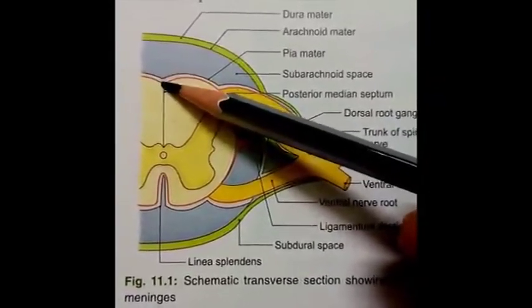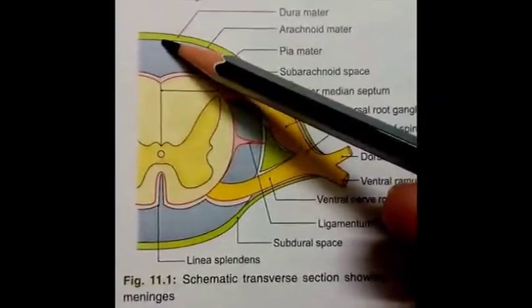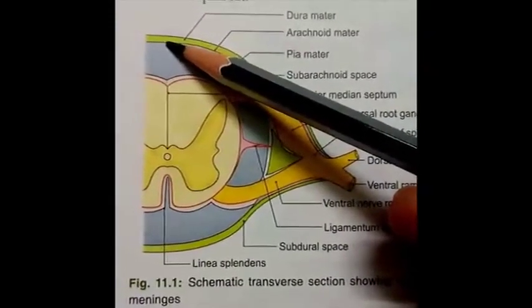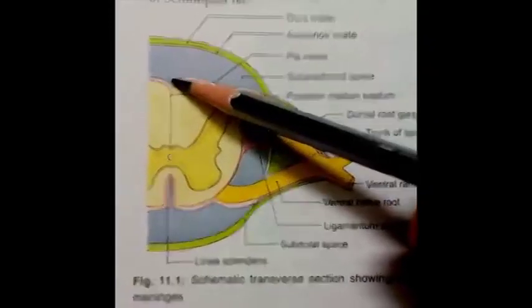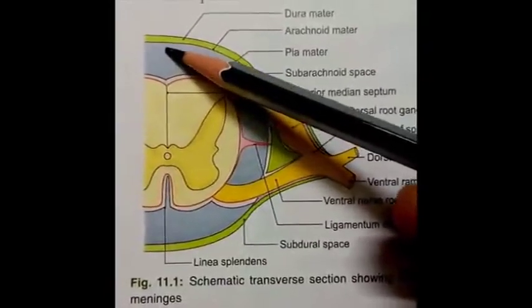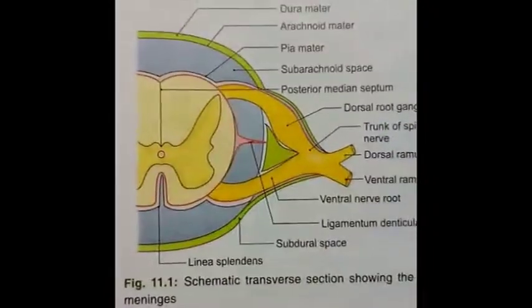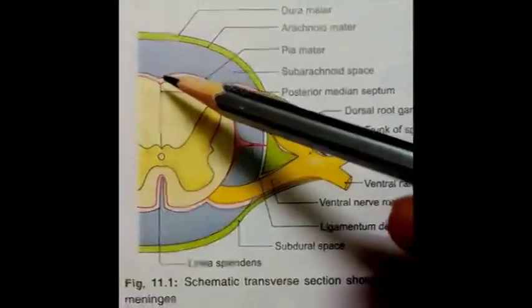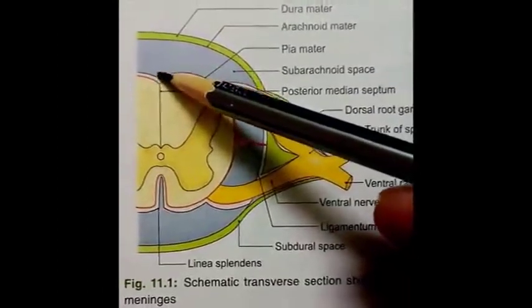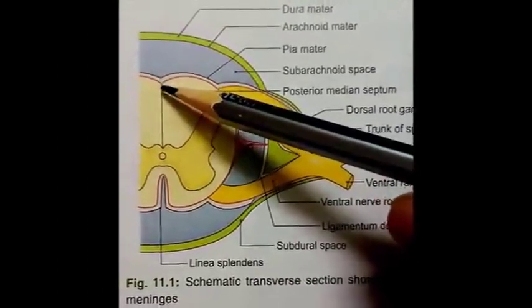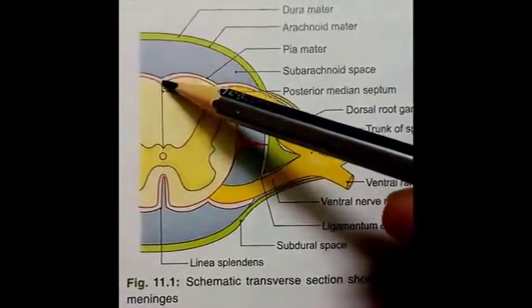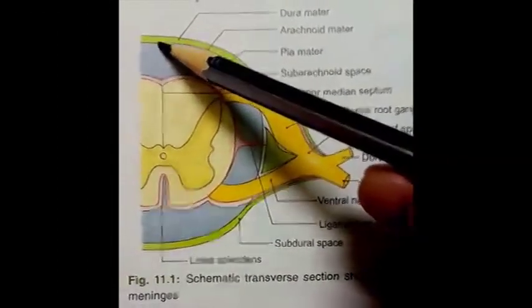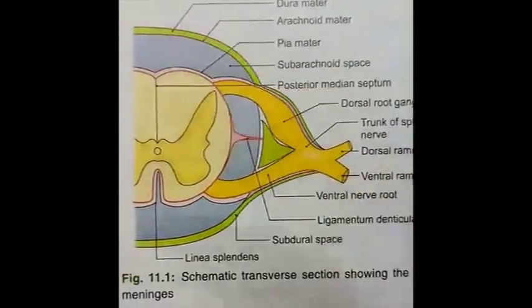So posteriorly, the pia mater is adherent to the posterior median septum of the spinal cord and is also connected to the arachnoid mater by fenestrated or incomplete subarachnoid septum. It means pia mater is attached on the inner aspect to the spinal cord, and in the outer aspect it is attached to the arachnoid mater.